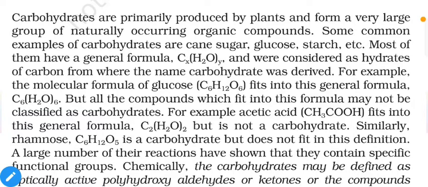Carbohydrates are primarily produced by plants and form a very large group of naturally occurring organic compounds. A very simple example is glucose and sucrose, that means our regular household sugar. Some common examples of carbohydrates are cane sugar, glucose, starch, etc. Starch can be obtained from most grains and potatoes. So generally these types of molecules have the general formula CxH2yOy.